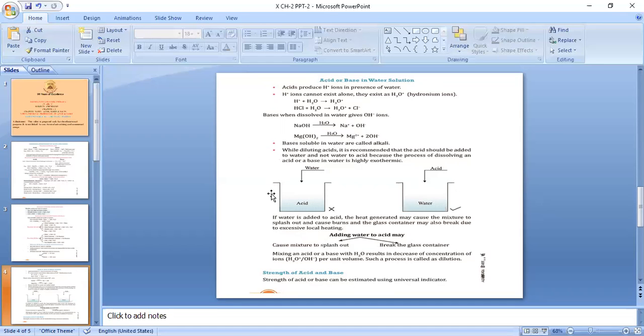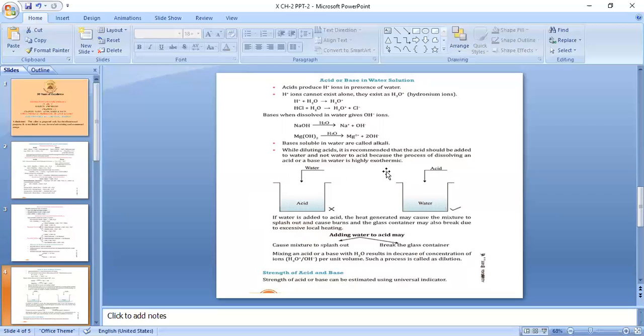Now let's discuss the dilution of an acid. While diluting acids, it is recommended that the acid should be added to water and not water to acid. Why? Because the process of dissolving an acid or a base in water is highly exothermic.